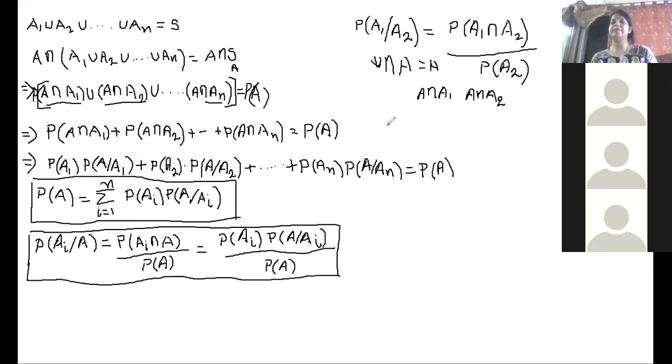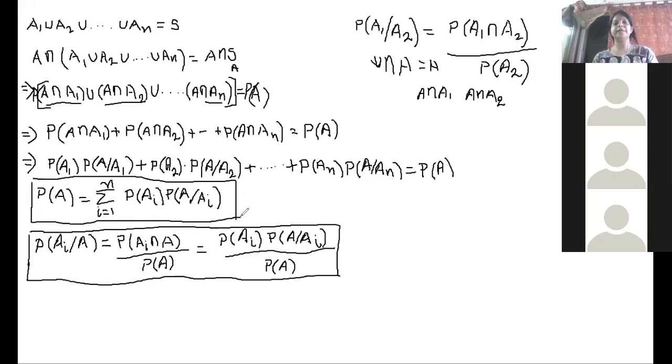The right hand side remains probability of A. The first part is done. That is, probability of A equals summation i from 1 to n of probability of Ai into probability of A given Ai.